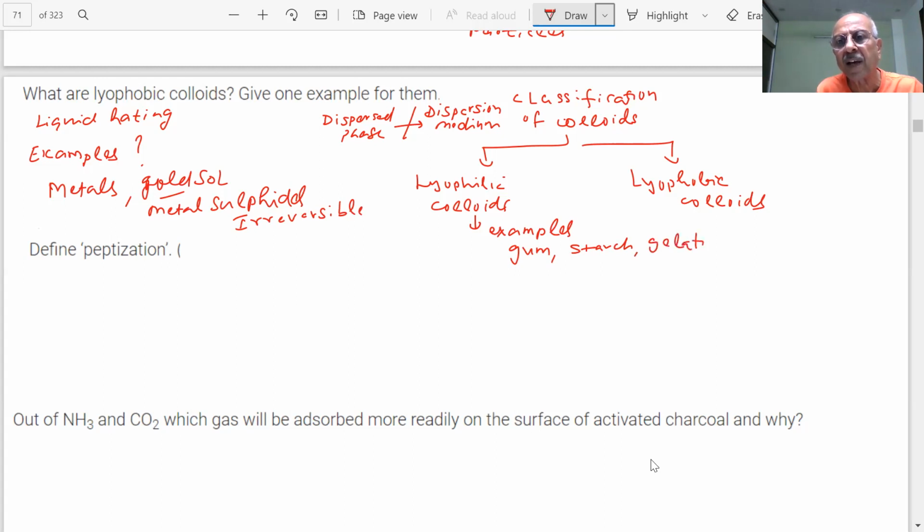Gelatin, they dissolve very readily in water, student, and these are reversible sols. You can heat the water, it will evaporate, then you can remix dispersion medium and dispersed phase and again form these sols. Is it clear, student? Is it clear what we have told you?